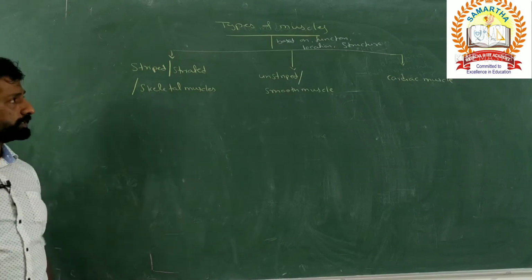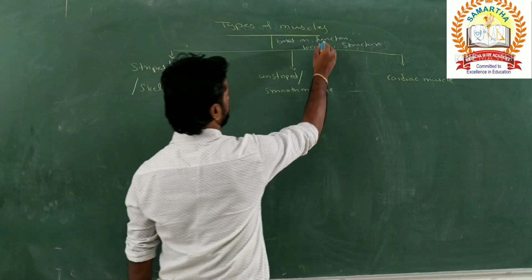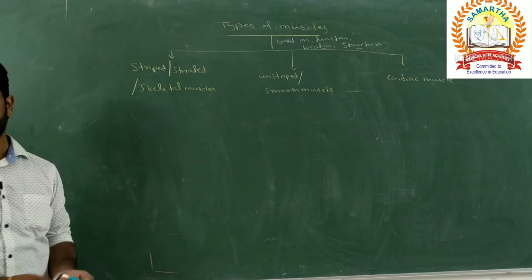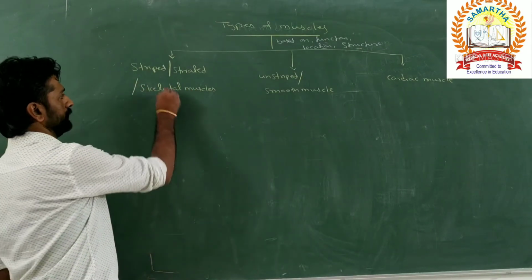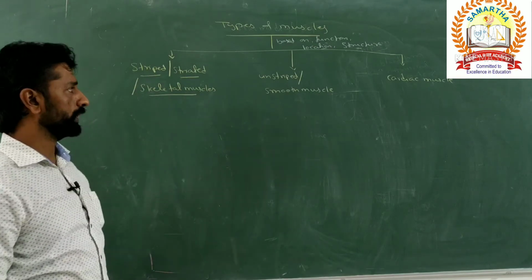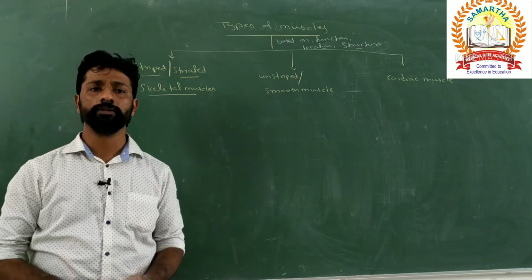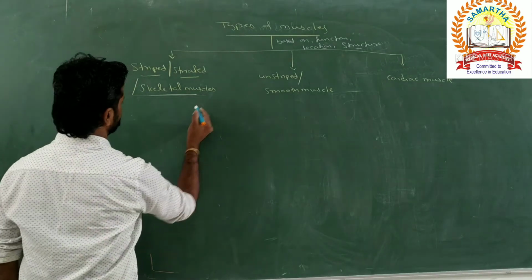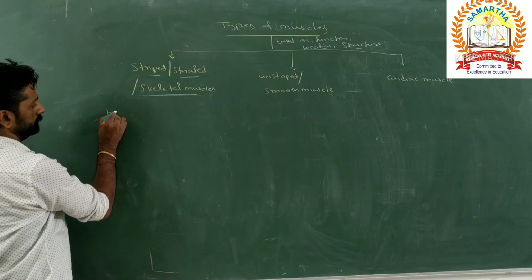Based on these three criteria, they are classified into three types. Striped or striated or skeletal muscle is one type, smooth or unstriped muscle is another type, and then the cardiac muscle. What is the location of the striped or striated muscle, where are they present?